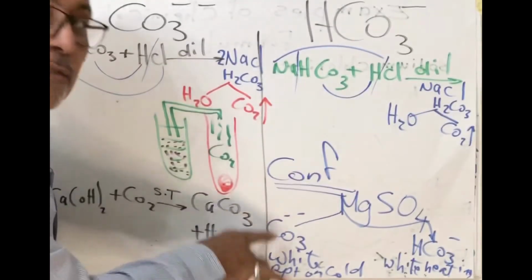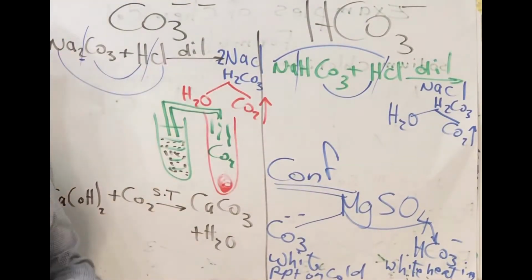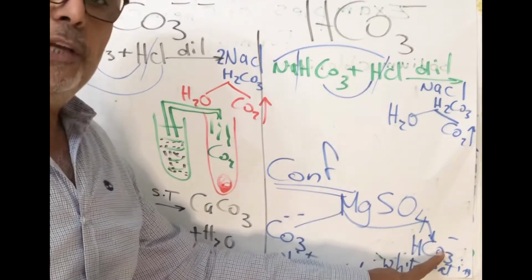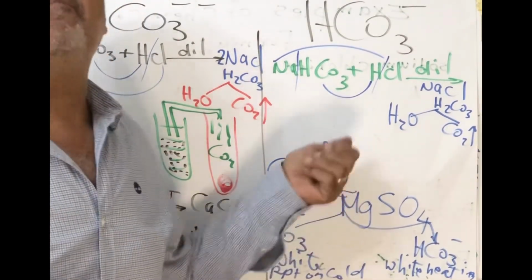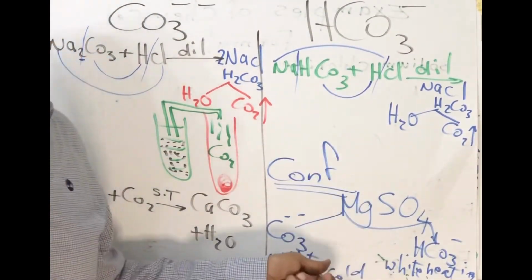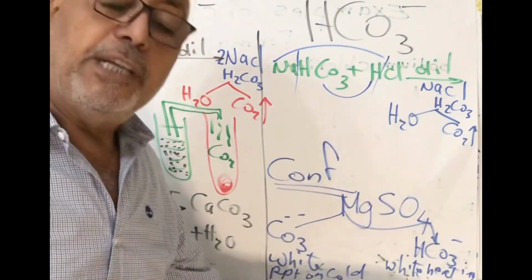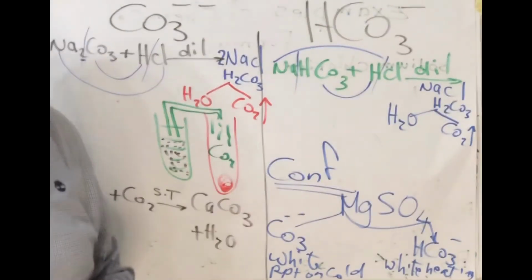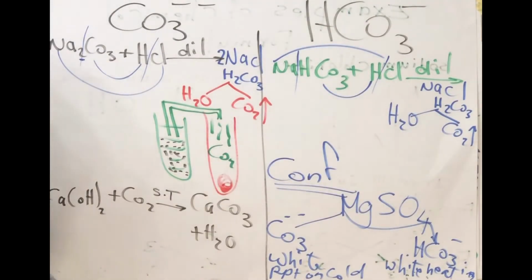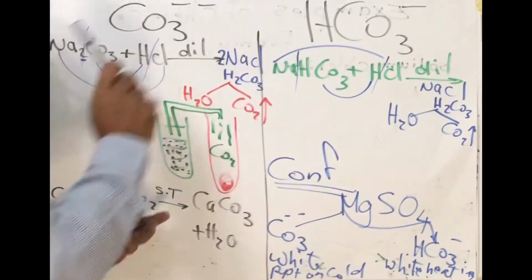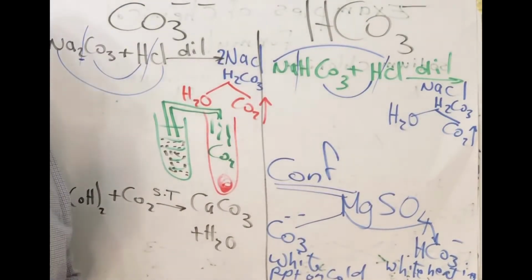It will form magnesium carbonate, insoluble in water, and appears as a white precipitate. Bicarbonate will form magnesium bicarbonate, soluble in water, but if we heat, it will convert bicarbonate into carbonate and appear as a white precipitate after heating. These are the first two anions in the first group, carbonate and bicarbonate.